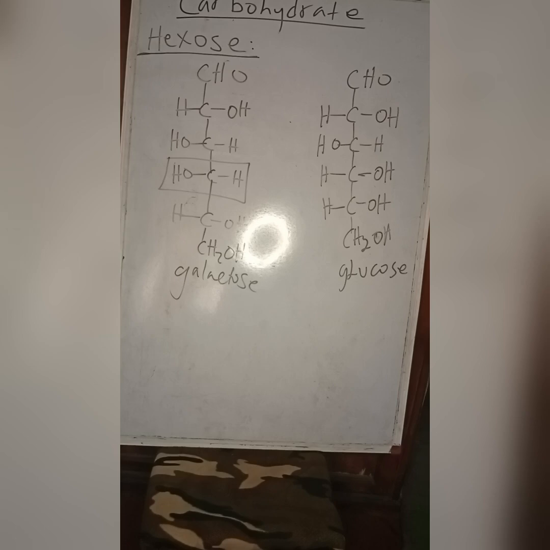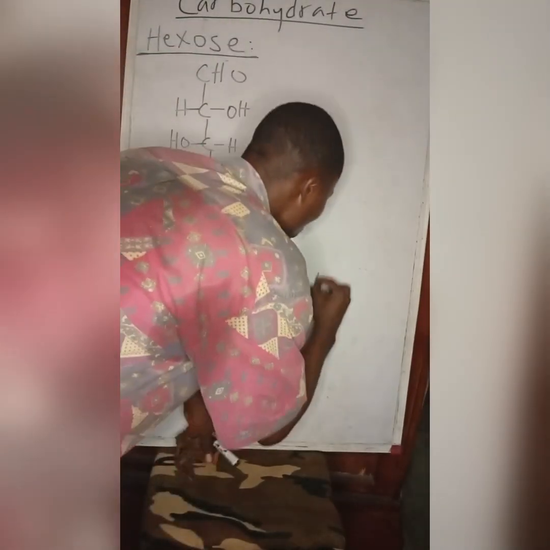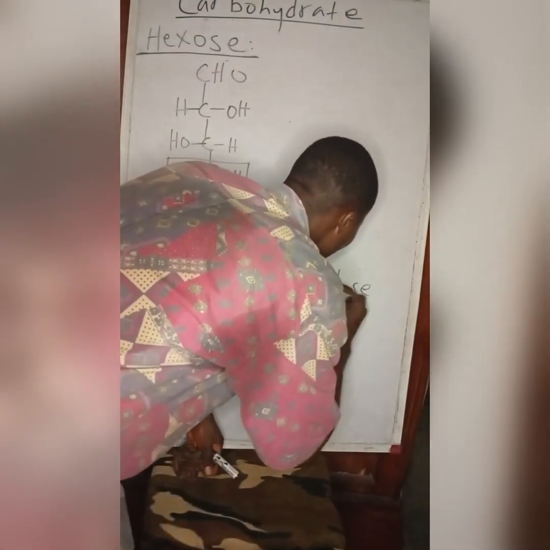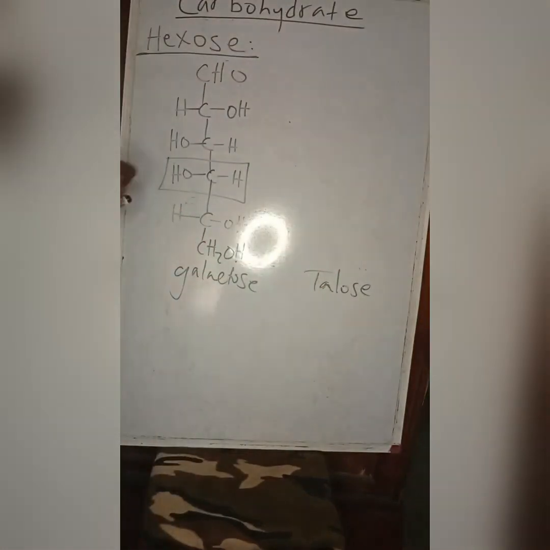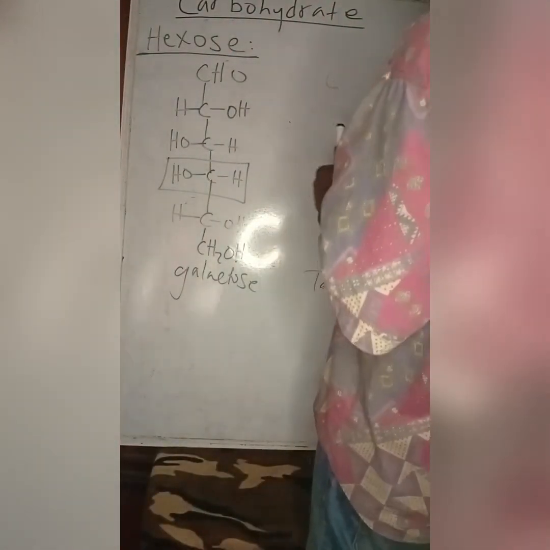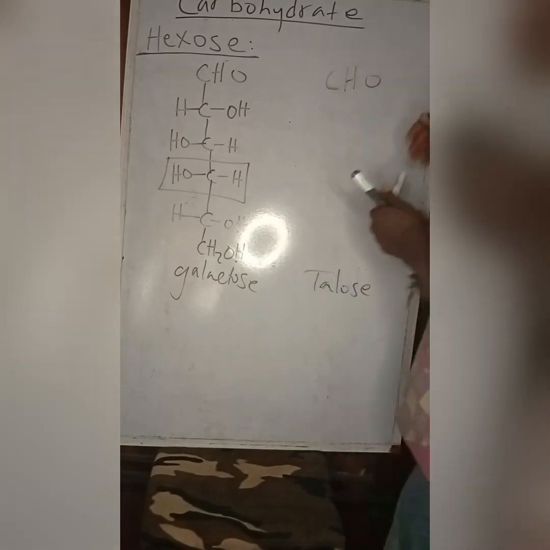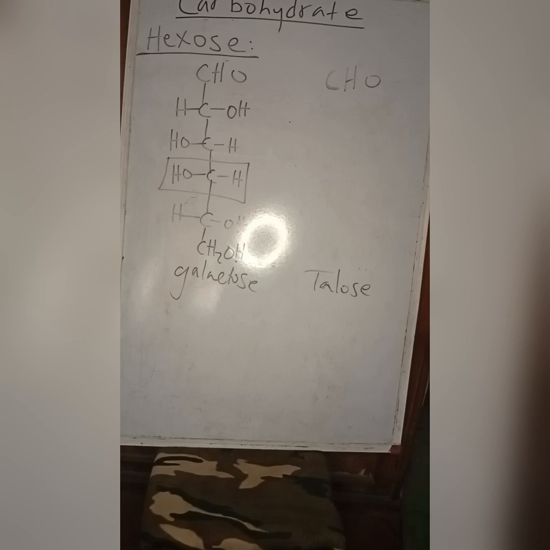Also, from galactose, I can get what you call talose. Talose is an epimer of galactose at carbon 2. So if I change the orientation at carbon 2 of galactose, I get talose.